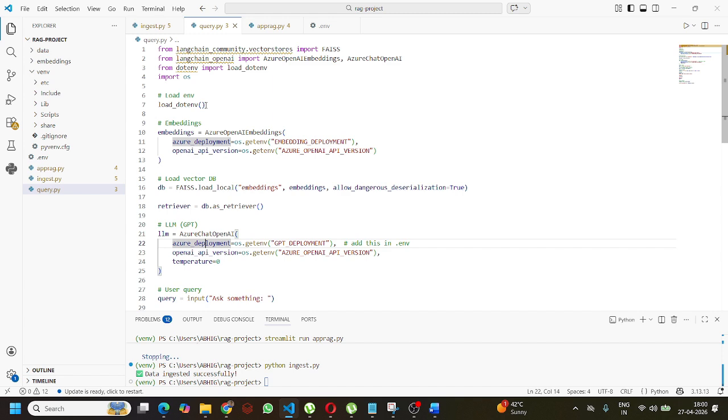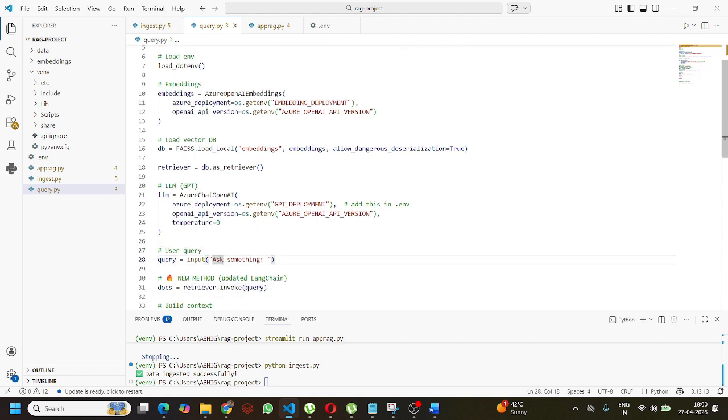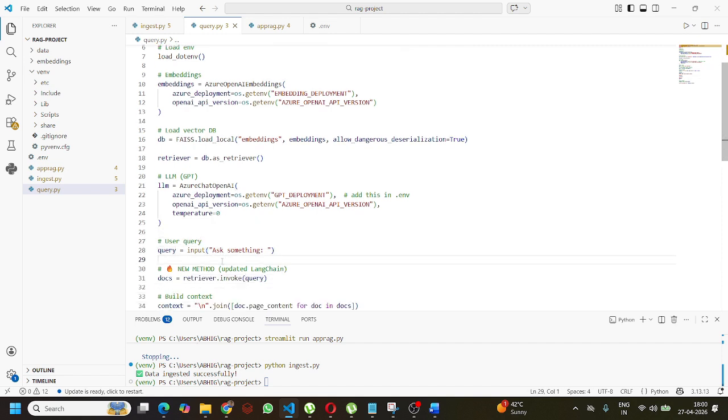No creativity. Whatever the question is, on the basis of that it will provide the answer. If I put the temperature value as 1, then it will give more creative answers, like a free story writer and all those things. Most creative answer you will get. So 0 is perfect. Means as per the question, the answer.